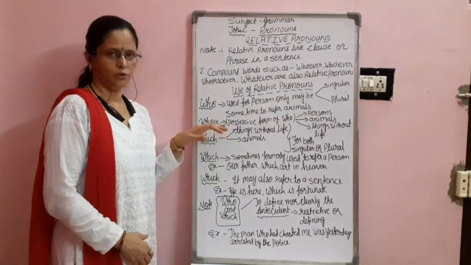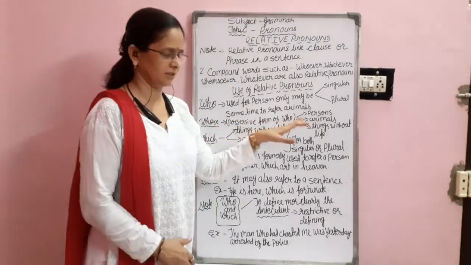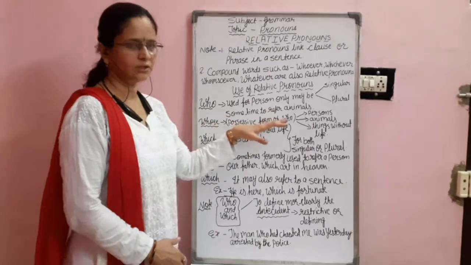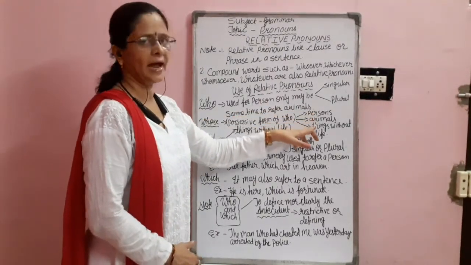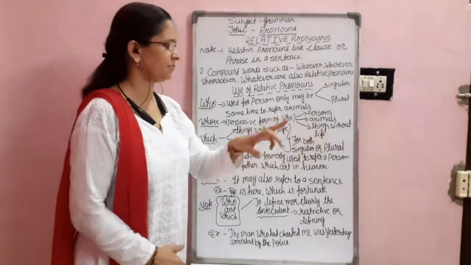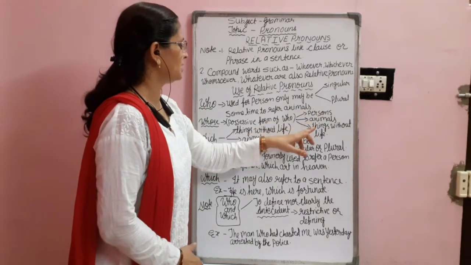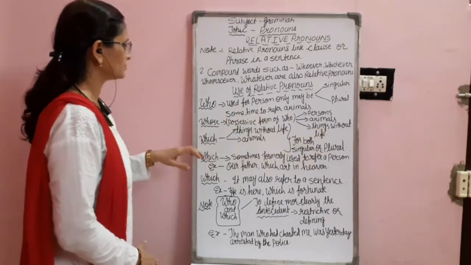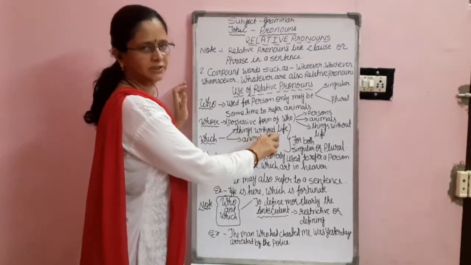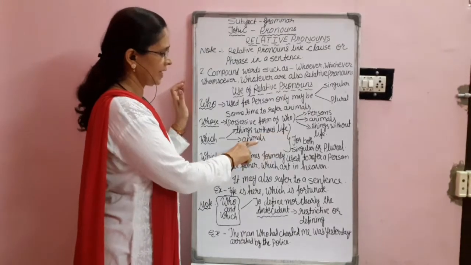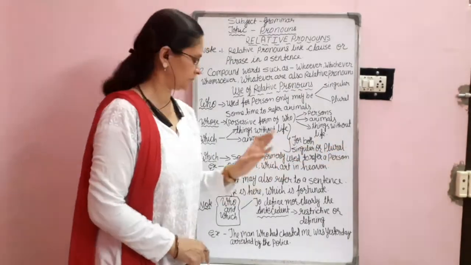Now, whose we had seen in the genitive case, it is a form of the possessive case. We can say possessive case or genitive case. Now, whose is used for persons, animals and things without life. Now, which is generally used for things which do not have life and for animals. It may be singular or plural, both.